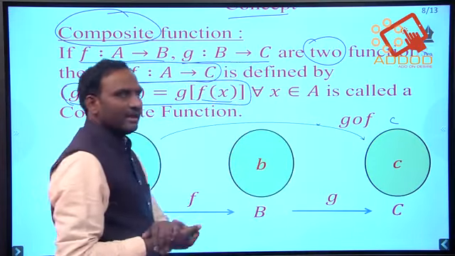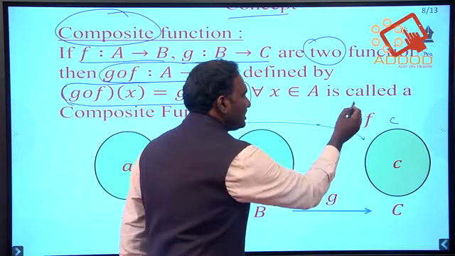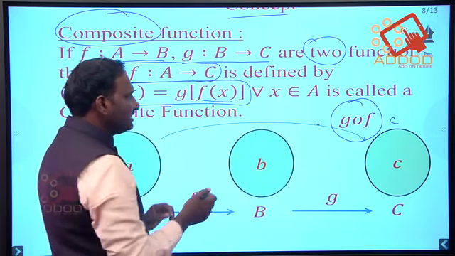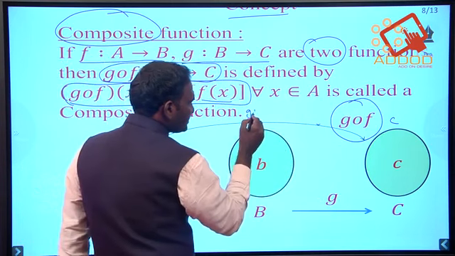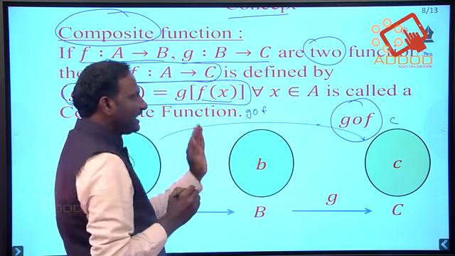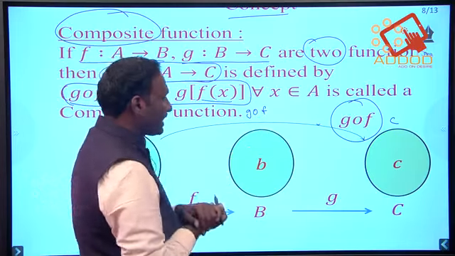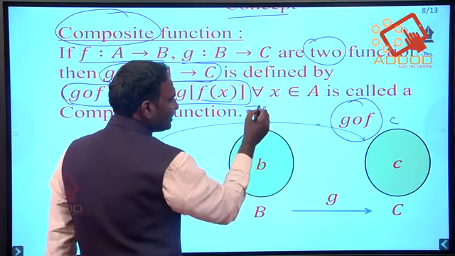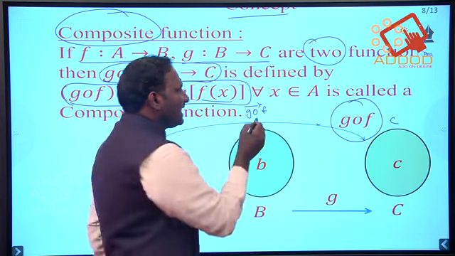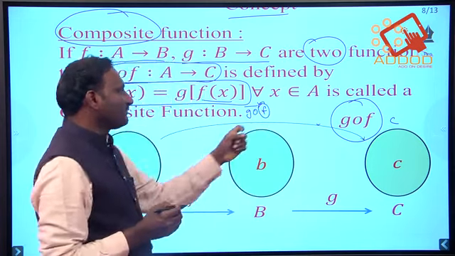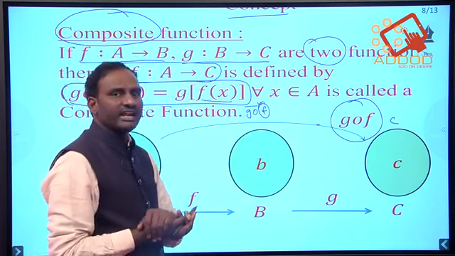Right? That is like this. So here we are taking that as g circle f. G circle f in the sense g circle f. Writing is from left to right, but problem solving is right to left. G circle f in the sense first the function operates on f, after that it ends with g.